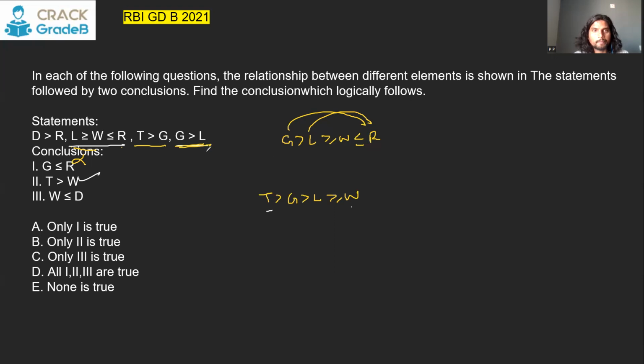W and D. So you can just add this one here. D will be greater than R, like this. So between W and D, there exists this sign. That means D will be greater than W, not equal to, it will be greater than. So this is also a wrong conclusion. So the answer that we are going to mark is only 2 is true. Only 2 is true.